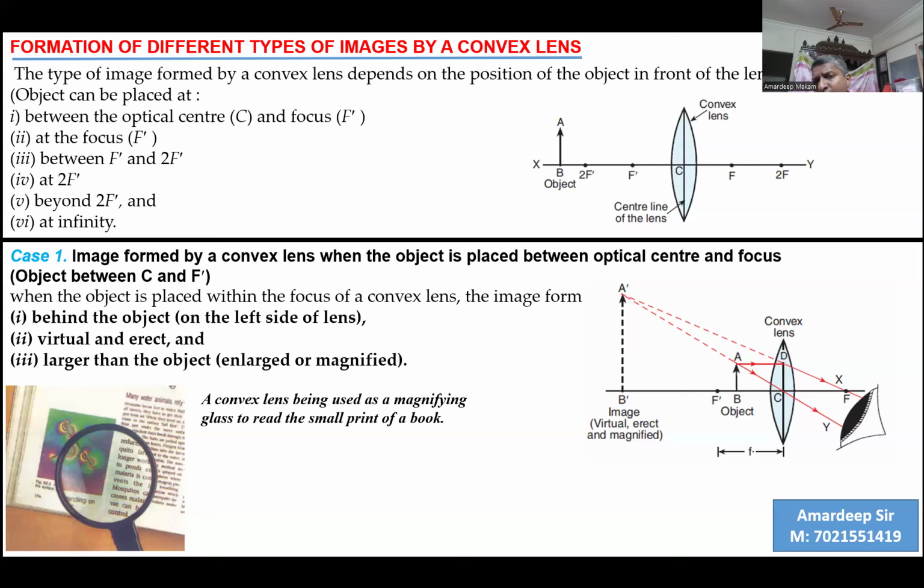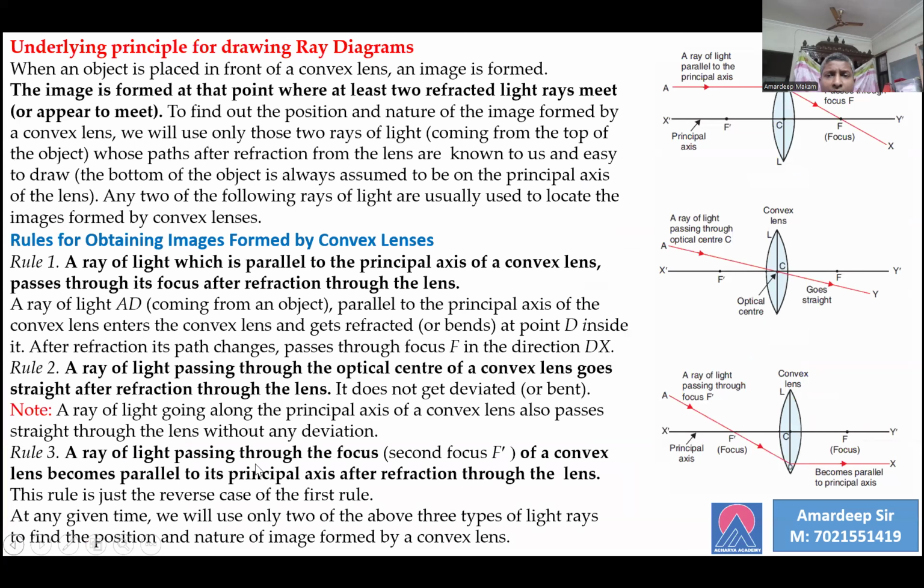If you are able to relate, it looks similar to the concave mirror case. In the concave mirror also we had 6 positions of the object for which we studied the formation of images. So we have 6 cases under convex lens here, and there will be 2 cases under concave lens. The first case, we can see the ray diagram over here. As I mentioned in the previous slide, we saw the working of the convex lens for different types of rays. Any two of them we will be using.